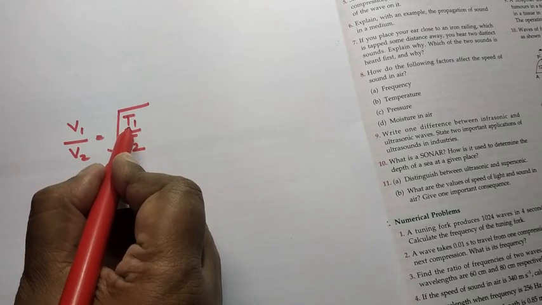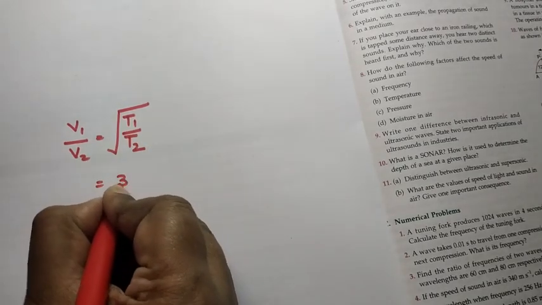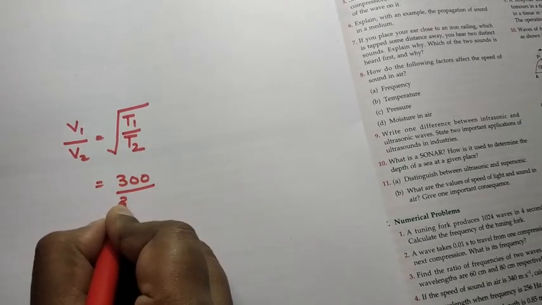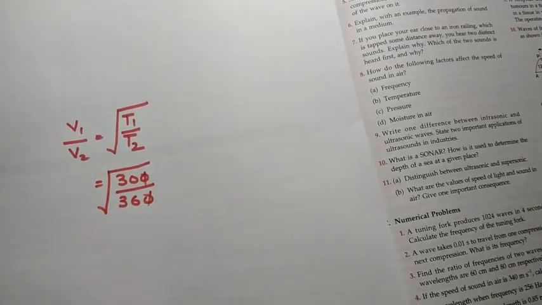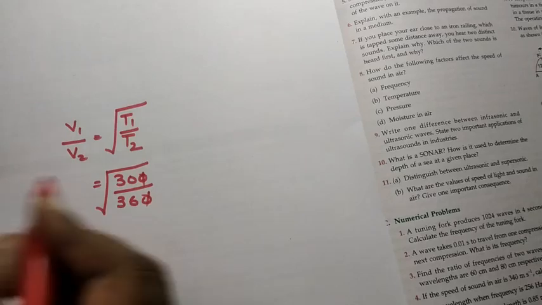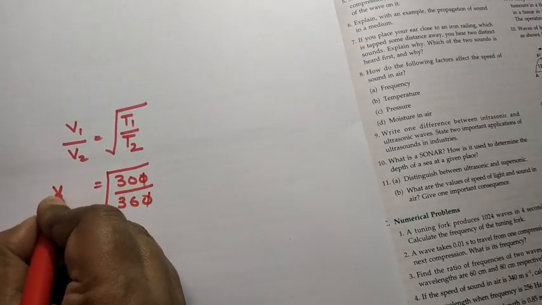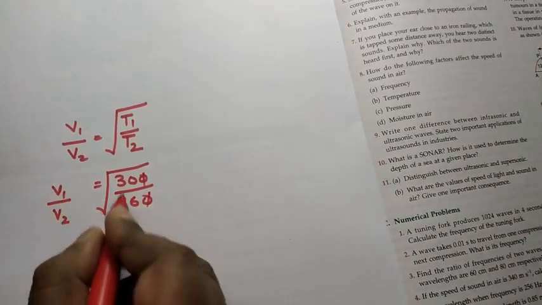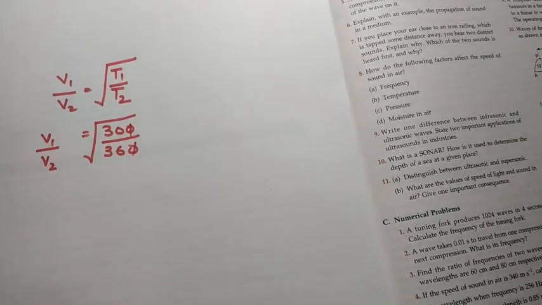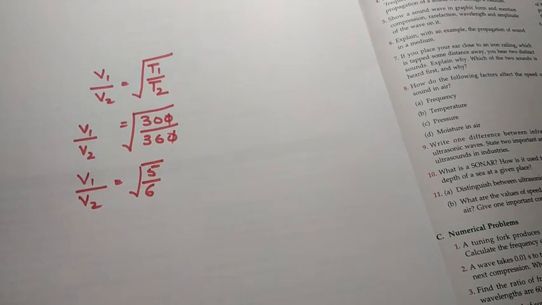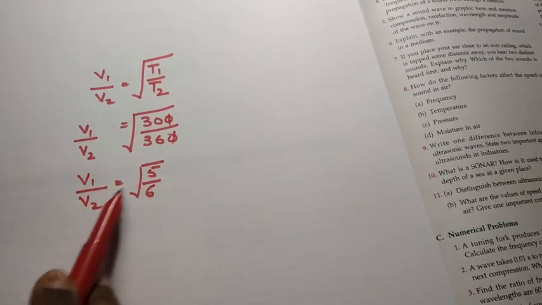T1 temperature is 300 Kelvin, T2 is 360. So you cancel zeros here, right? And on solving, you will get it as under root of 5 upon 6.